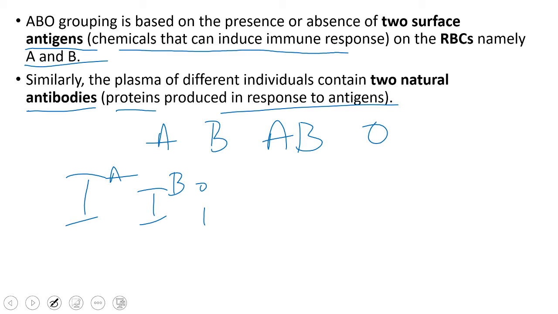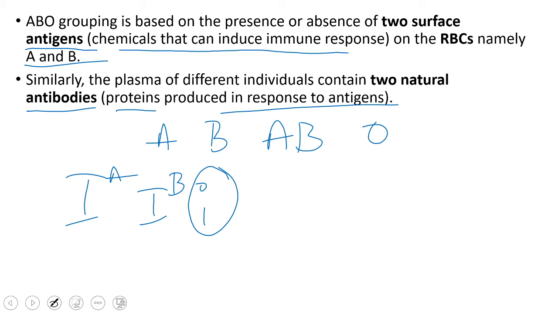IA and IB produce slightly different sugars, but small i will not produce any sugar. During the formation of the gametes, meiosis occurs. Gametes are in haploid condition. They combine and form a diploid zygote. During fertilization, the zygote receives one from the father and one from the mother, and in that way it has the diploid condition. For every character, there are two genes.